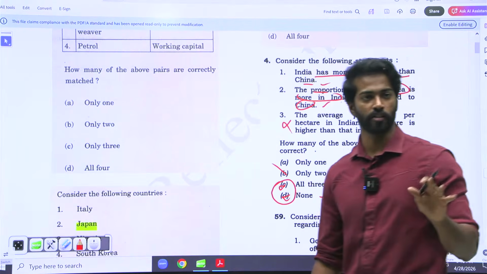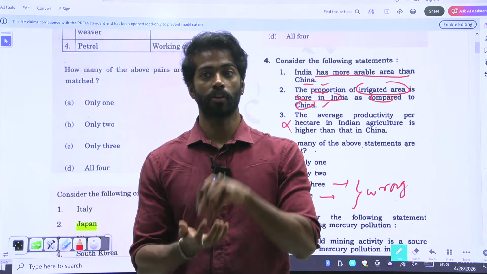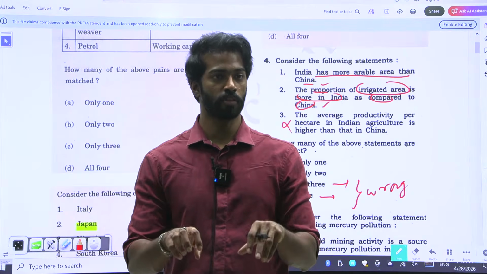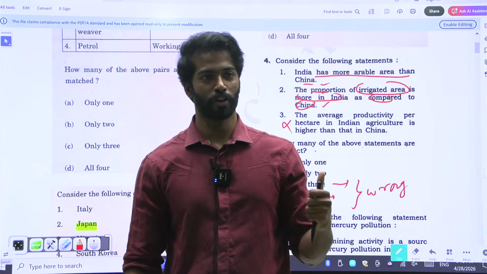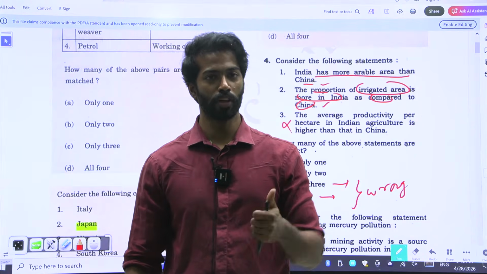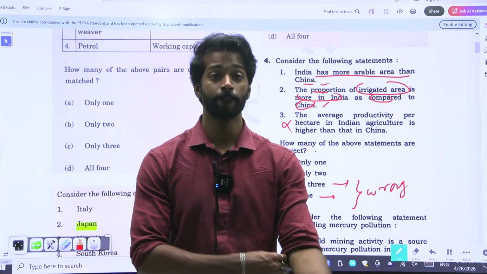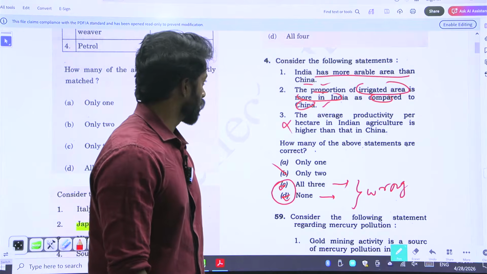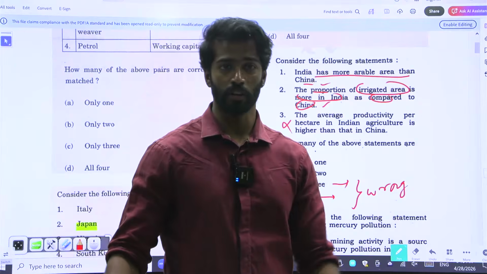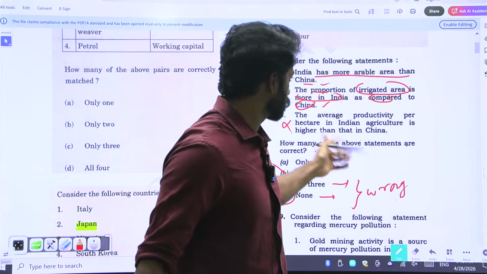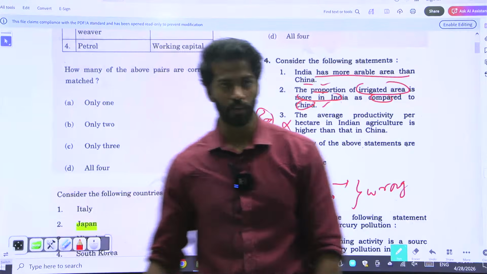Here I'm not using elimination techniques. I'm using my knowledge and common sense. So elimination techniques will not work everywhere. You need knowledge and you need common sense. That is why people ask you to revise. Okay, I'll show you many questions are there, especially in geography, where you cannot use elimination techniques, where you have to only use knowledge and common sense. I've taken these from 2016 to 2025, 10 years totally, right? So I did not name them or put the year, but they're all PYQs. There's no need to worry. Okay.